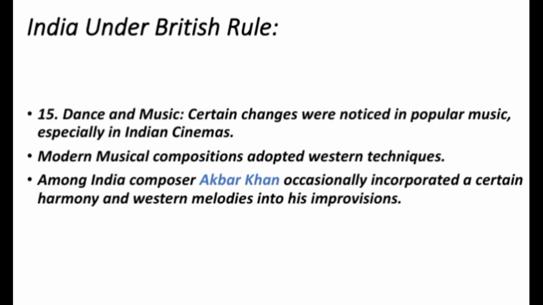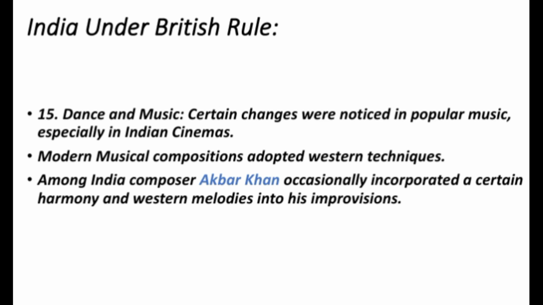Dance and music during the British rule. Of course, the 200 years of British rule in India could not bring any drastic change in the dance and music of India. Certain changes, however, were noted in popular music, especially in Indian cinemas. Modern musical compositions adopted Western techniques. Among Indian composers, Akbar Khan occasionally incorporated a certain amount of harmony and Western melodies into his improvisations. In due course of time, Western dance was imitated in Indian cinemas to a very limited extent.